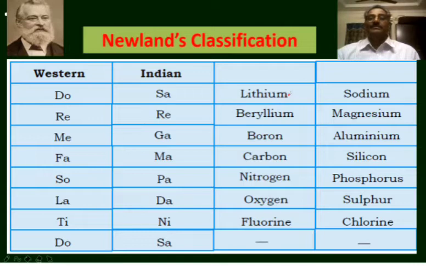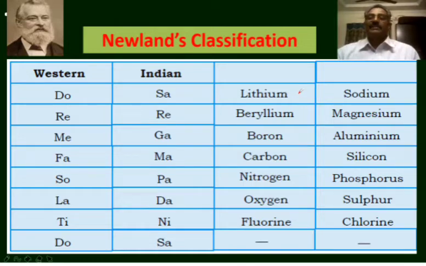For example, the elements lithium, beryllium, boron, carbon, nitrogen, oxygen, fluorine, sodium, magnesium, aluminum, silicon, phosphorus, sulfur, chlorine. This is the order of elements in the increasing order of atomic masses.